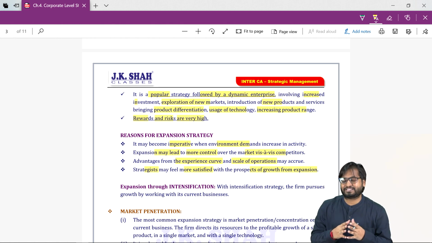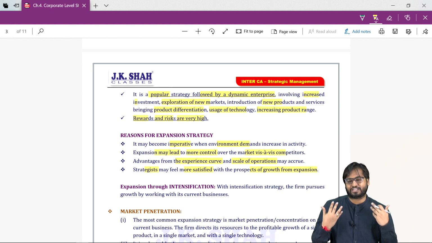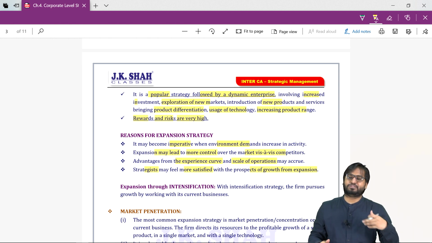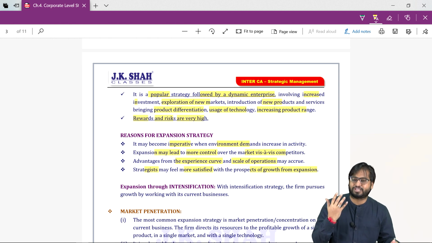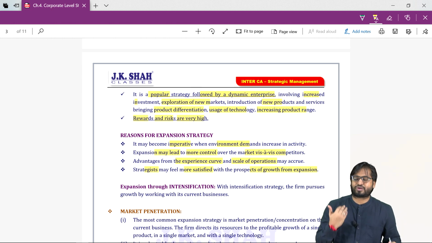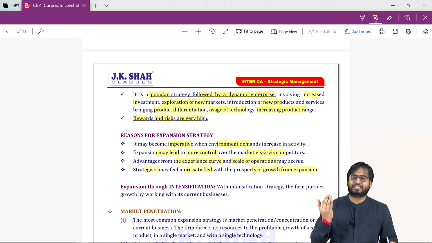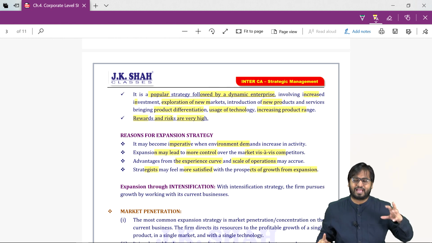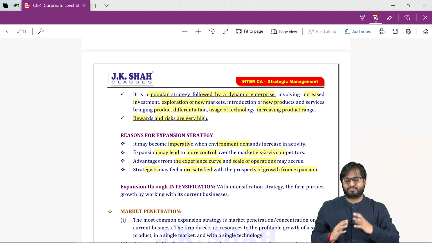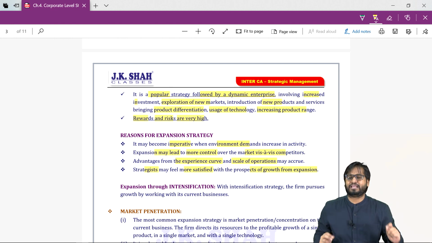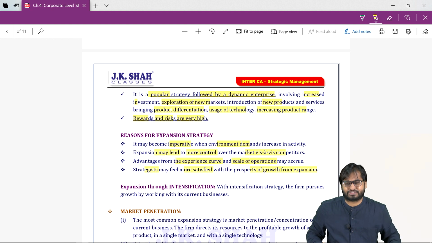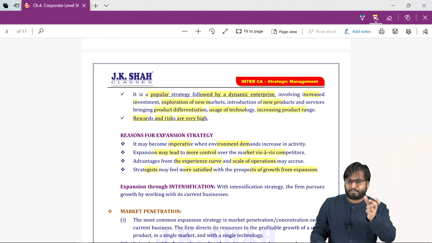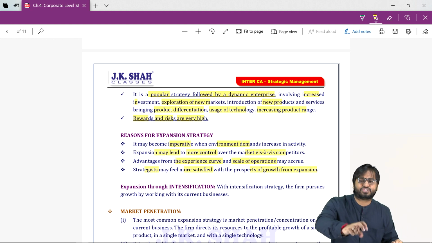Now we are trying to understand what are the different types of expansion. So expansion can be through intensification, it can be through diversification, it can be through merger and acquisition, it can also be through strategic alliance. So let's try to tackle each one. What do you mean by intensification? I'll take you back to the second chapter which we studied. If you remember guys, therein we studied portfolio analysis. In one of those portfolio analysis techniques, we came across these words, intensification and diversification.